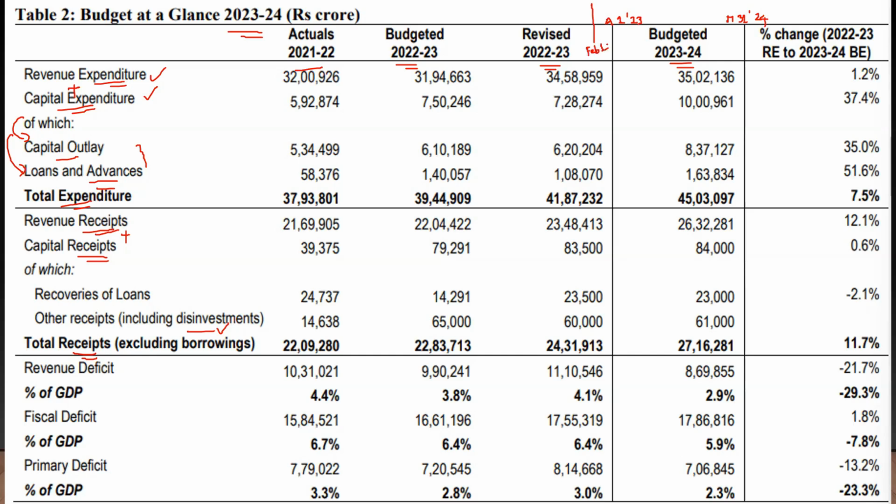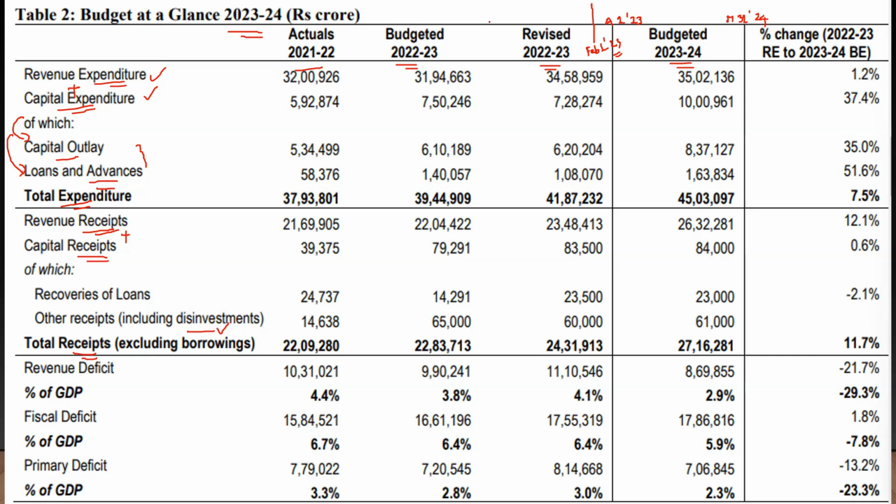February 1, 2023. So when the government is speaking on February 1 about the next financial year, which is going to come 2 months later, the government does not have any actual data. All they have is some hypothetical estimates in their mind. So that's what the budget estimates is all about.